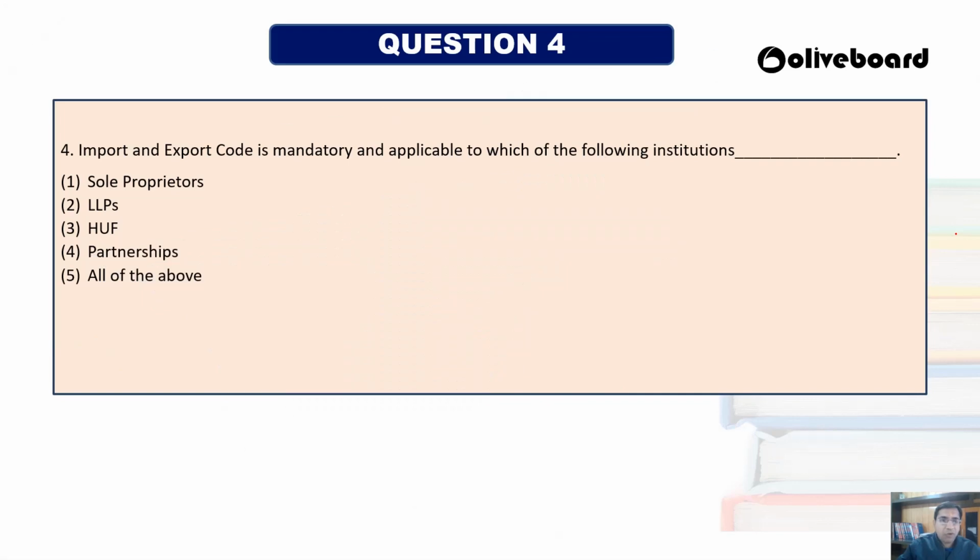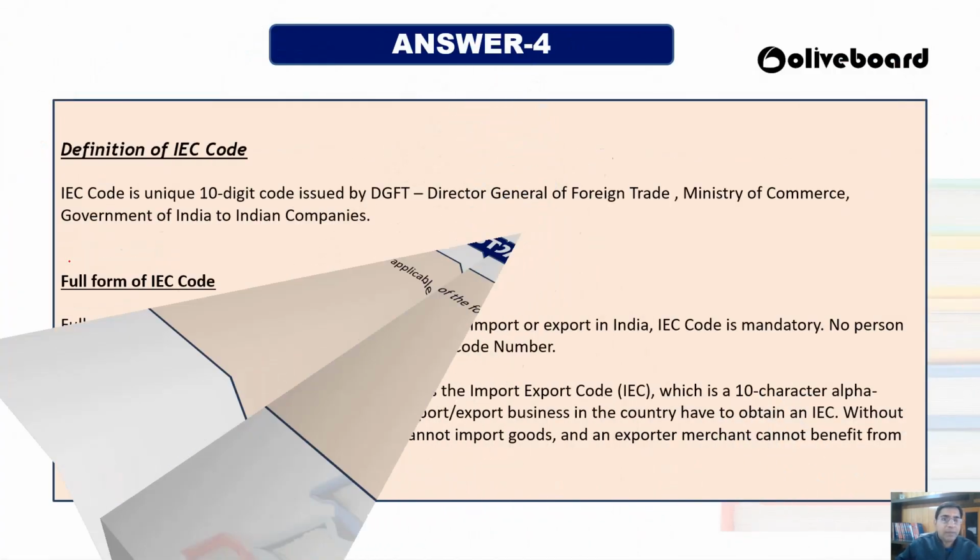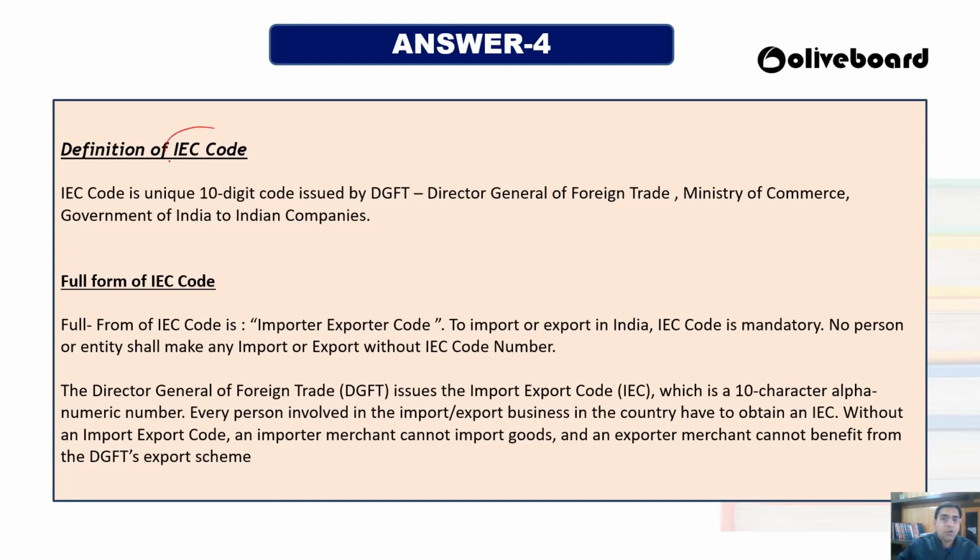Now question number 4 is regarding the import and export code. The import and export code is mandatory and applicable to which of the following institutions? Sole proprietors, limited liability partnership, HUF, partnership, or all of the above. So the answer to this question is 5, that is, all of the above. Now we are going to study what the import export code is all about.